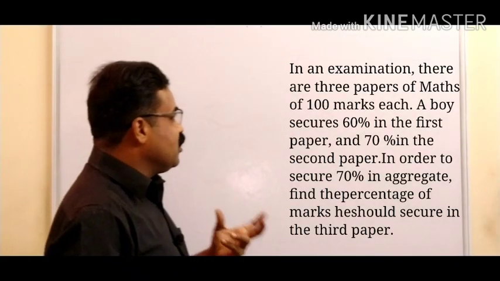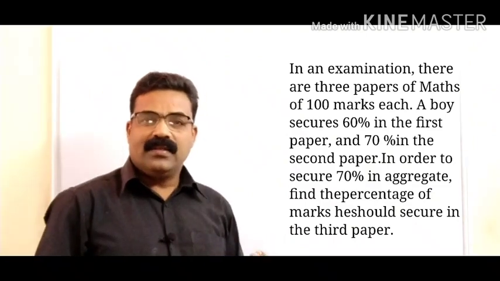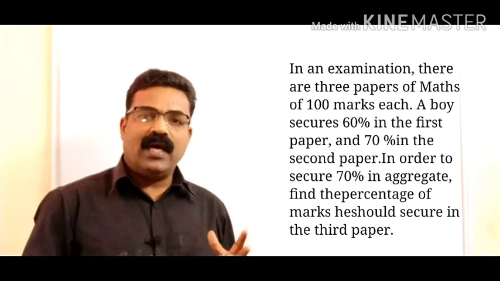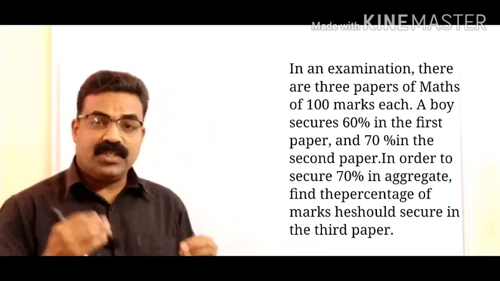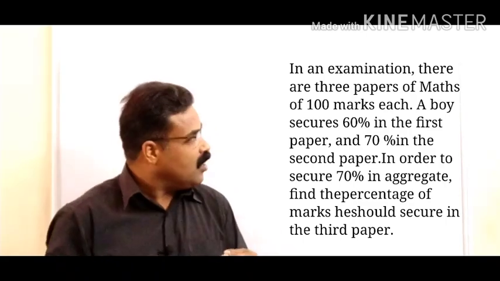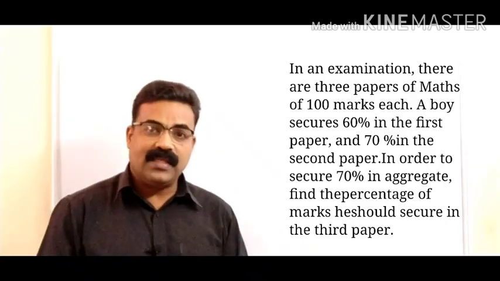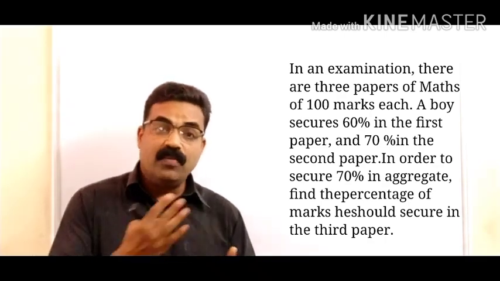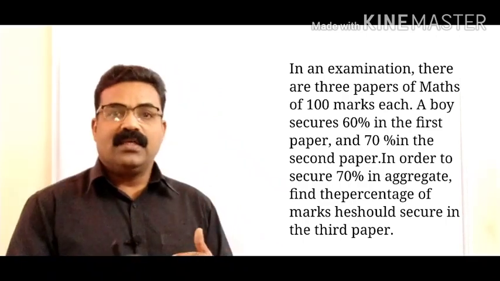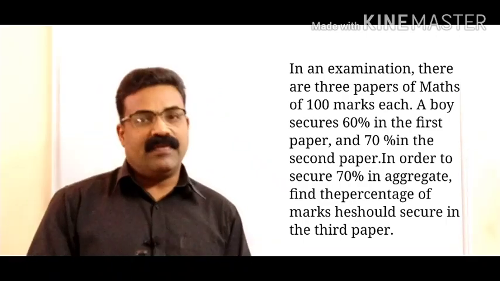So again, a very interesting and important question. There are 3 papers and the boy has to take 70% in total, average, aggregate. In the first paper he got 60 percent. In the second paper he got 70 percent. How much percentage should he score in the third paper so that the total average will become 70 percent?